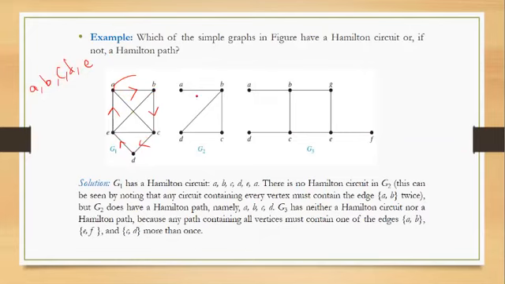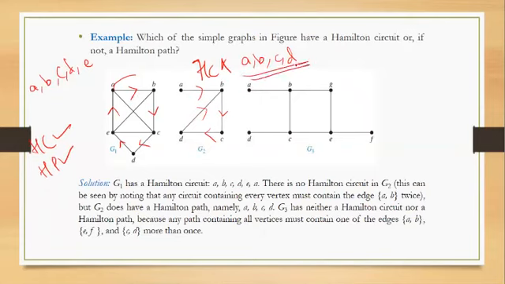Now what about this graph G2? In the case of G2, I can go from A to B, B to C, then C to D, and D to B again. I am not reaching A. So there is no Hamilton circuit. G1 has a Hamilton circuit and a Hamilton path. Now what about G2? It will have a Hamilton path because I can go from A to B, B to C, and then C to D. I can stop at D. It means it is covering all the vertices. So G2 does have a Hamilton path, but it does not have a Hamilton circuit.